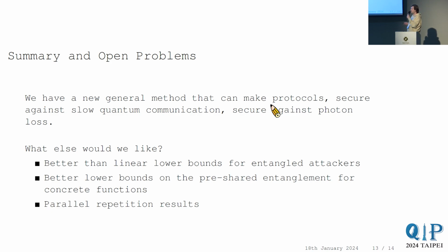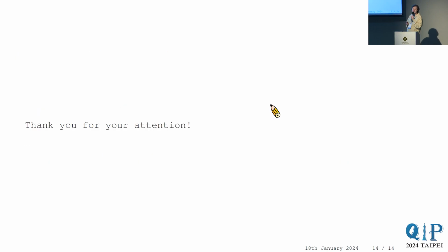And it would be nice if you can bring our result into a parallel repetition world where you can say, okay, I'm going to play a lot of rounds at the same time, and I'm just going to see on which rounds an honest prover is going to commit. And if you then can show that the probability to do this successfully scales exponentially with the number of rounds in which he commits, that will be a super nice result, because then from a practical point of view, all these things will combine really nicely. And with that, I'd like to thank you for your attention.